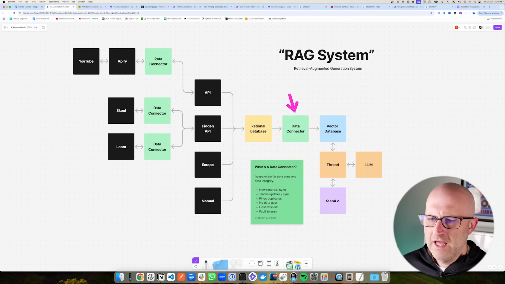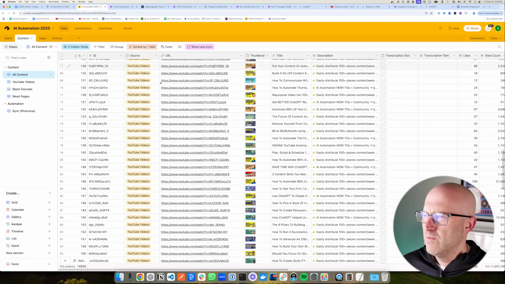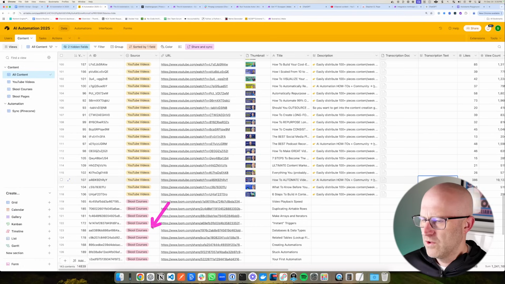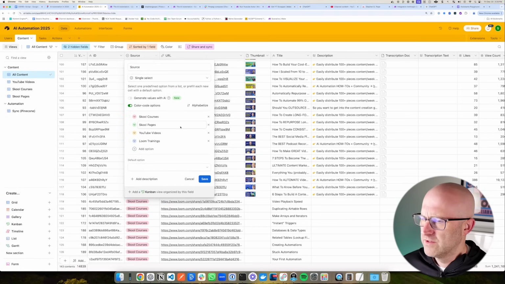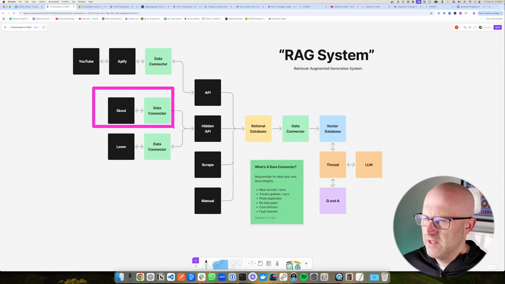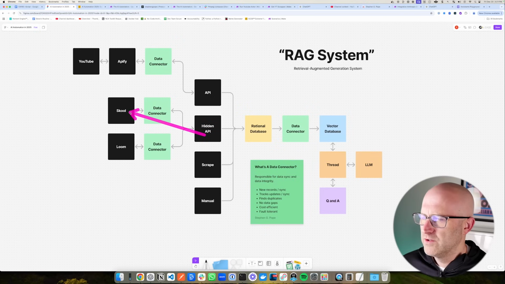So now let's take a look at the data connector that helps us connect Airtable and the vector database. So again, we have our Airtable database. It's full of YouTube videos and school courses. Taking a look here at the source, we can also have school pages and also Loom trainings. You could really have anything that you want in here. You just have to add it and then develop the necessary data connector to connect up the API that you want to pull data from.